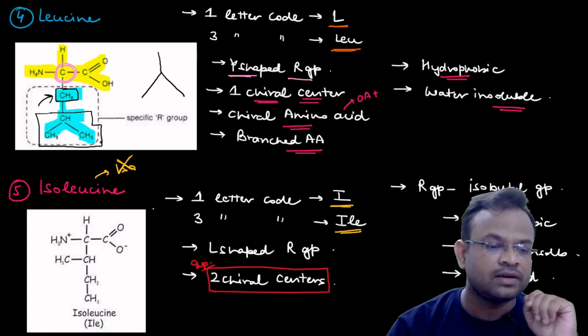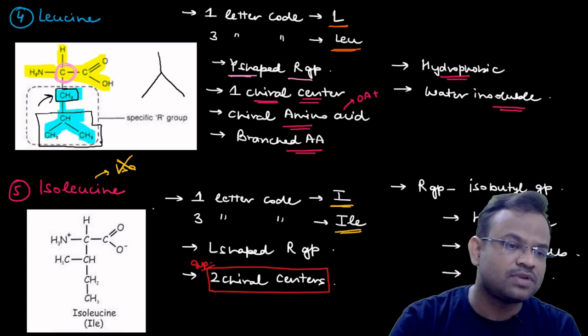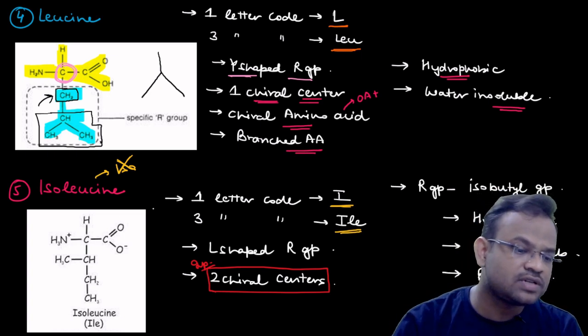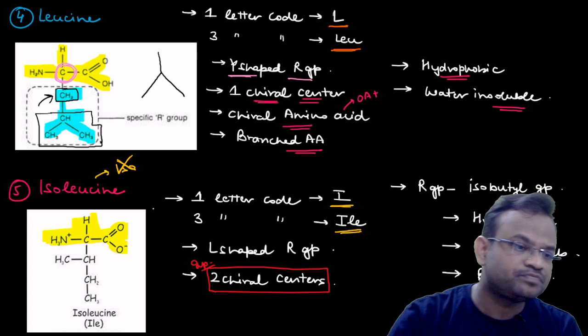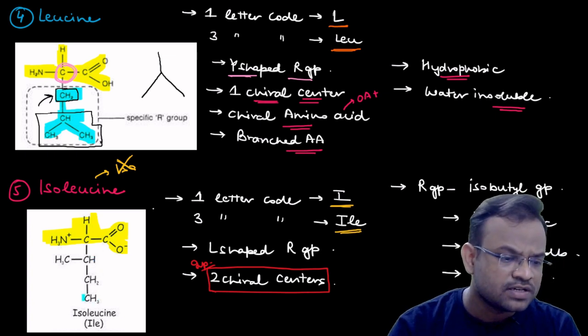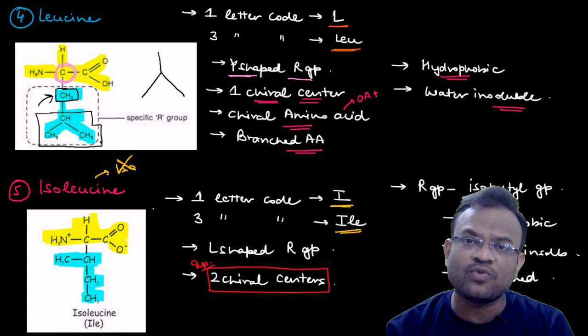Remember this. Next, it is L-shaped. Let us understand this. How come this is L-shaped? For understanding this, firstly, let me highlight what the features are. This is the NH2 group, hydrogen, COOH. Now, you can see this CH3, CH2, CH and CH3. You can see that an L-shaped structure is present. In the R group, what is present?